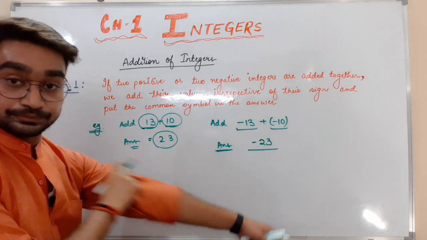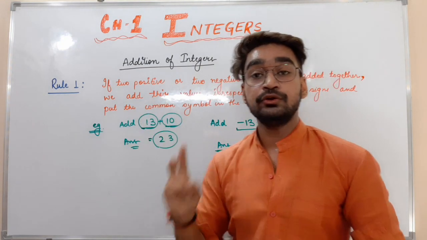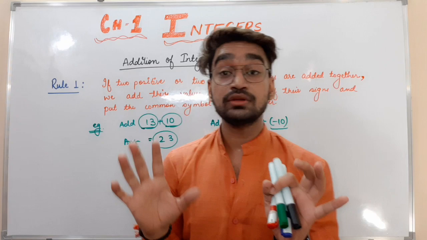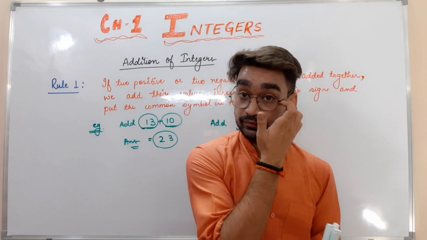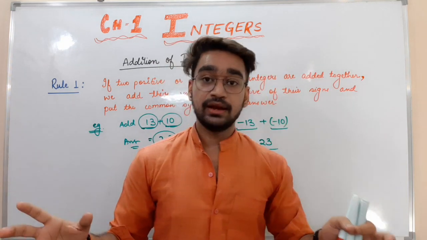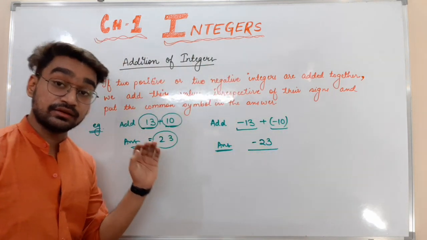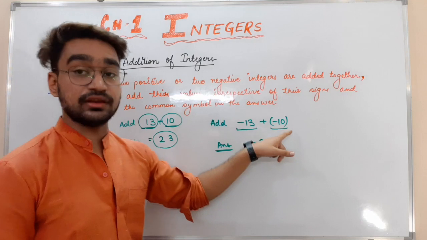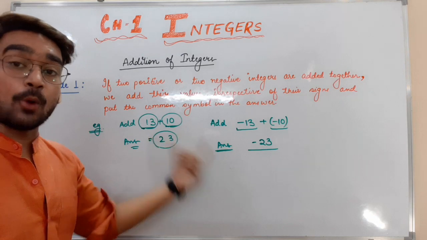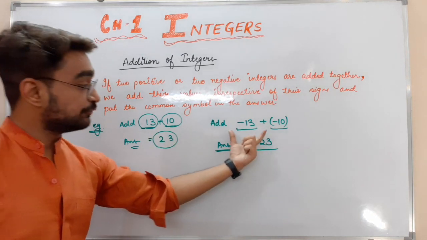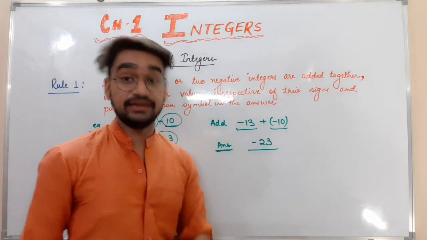So I hope it is clear. I am repeating this rule again. The rule says that whenever we want to add two positive or two negative integers, both numbers should have the same symbol, either both positive or both negative. We are just adding their respective values, 13 plus 10 and 13 plus 10, and putting the common sign in the answer. If both are negative, the answer will also be negative. If both are positive, the answer will also be positive.